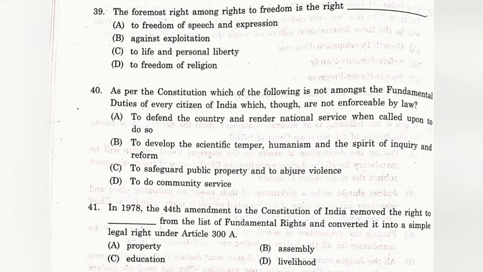Question number 39. The foremost right among rights to freedom is the answer is C. To life and personal liberty. The right to life and personal liberty is guaranteed by Article 21 of the Indian Constitution.